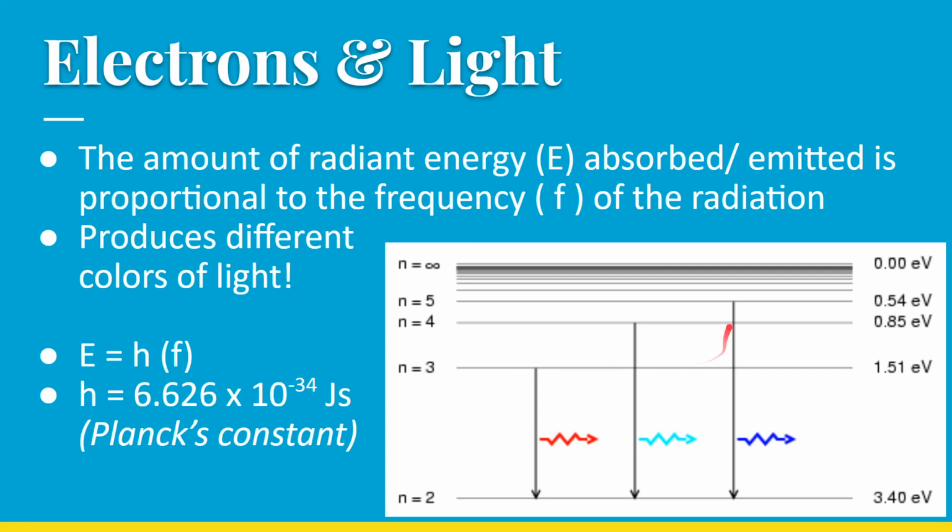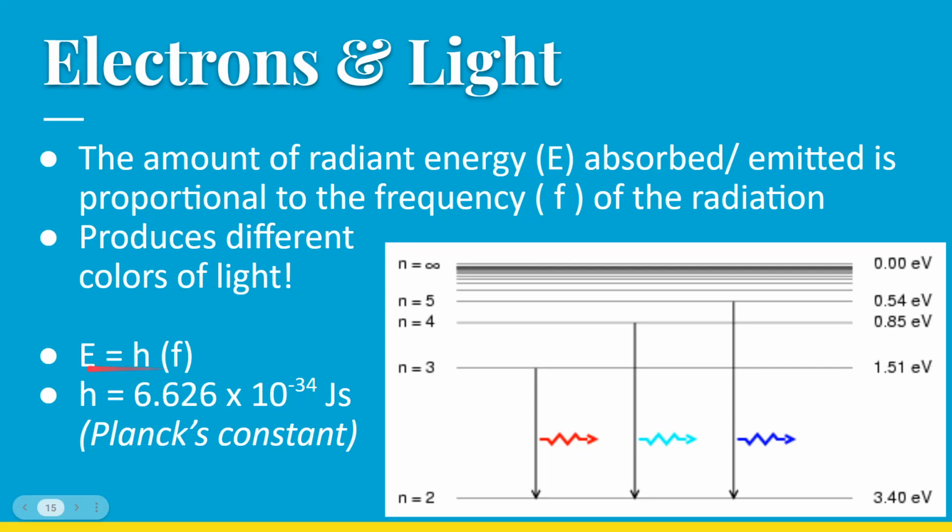If they fall a greater distance and there's more energy being given off, you're going to have light that's closer to the other end of the spectrum for visible light, so closer to violet or blue. They can also be outside of the visible range. You can give off other types of radiation. But this is how we know that the amount of radiant energy absorbed or emitted is proportional to frequency. The energy is not related to the amplitude anymore. It's related to the color of the visible light. So energy is proportional to frequency, and we get all these different colors of light.